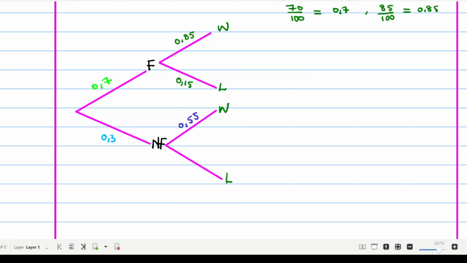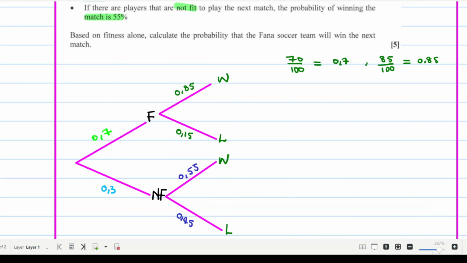Its complement is the probability of losing, provided that they are not fit. It will be 0.45. This is the information I have now. I have managed to chop it into pieces that make sense.